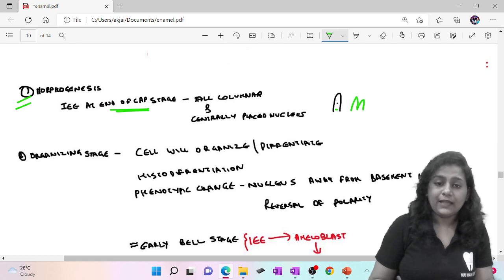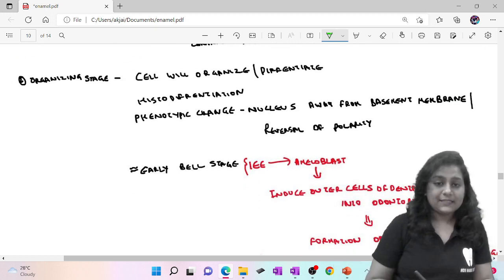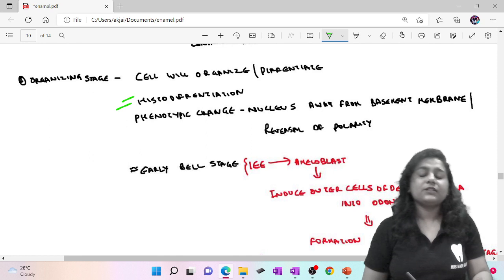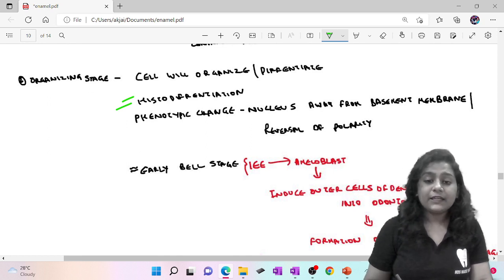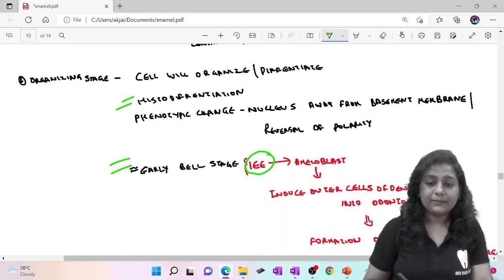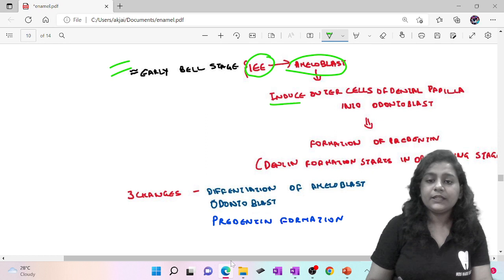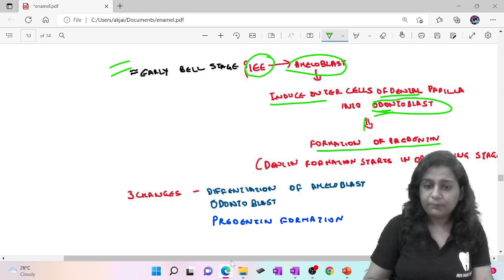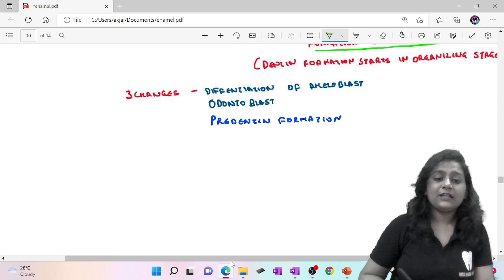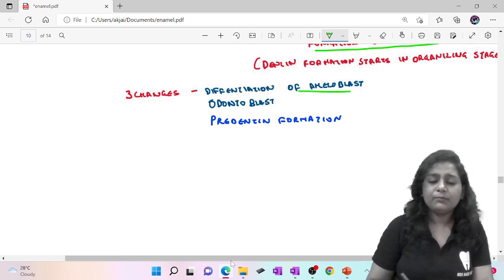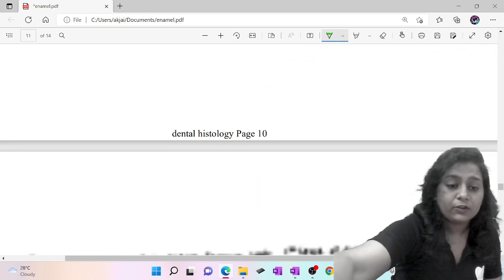Epithelium is tall columnar and the nucleus is present at the center in the organizing stage, that is histodifferentiation. In histodifferentiation, the inner enamel epithelium in the early bell stage changes into ameloblast. This ameloblast induces the outer cells of the dental papilla to form odontoblast, and this odontoblast leads to the formation of predentine. So the changes that have occurred here are differentiation of ameloblast and odontoblast, leading to the formation of predentine.